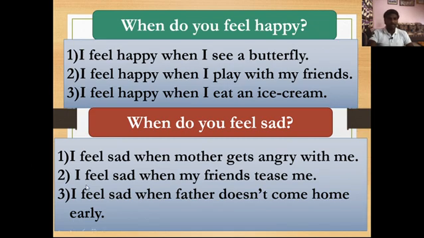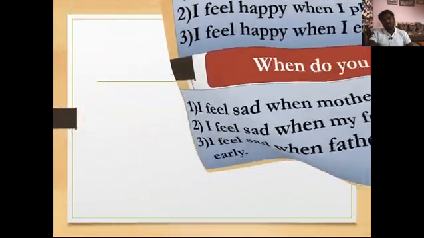The second response is here: I feel sad when my friends tease me. And the third response is here: I feel sad when father doesn't come home early. So in this way you will have to write the responses of this second question, when do you feel sad. Did you understand? Now let's see the next question.